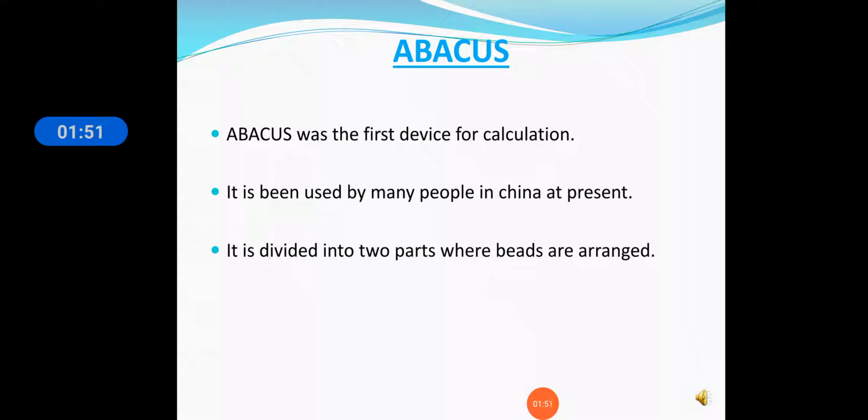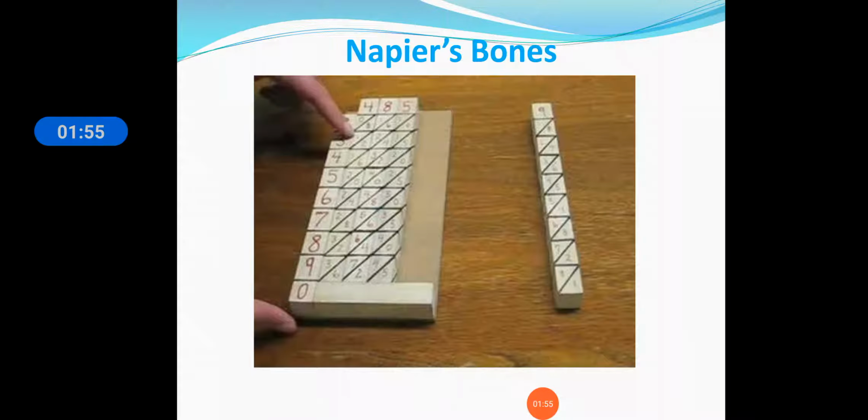Now let us see the second machine, which is Napier bones. Students, you can see here the picture of the Napier bones. It was used for calculations. Let us see its specification. Who invented this?